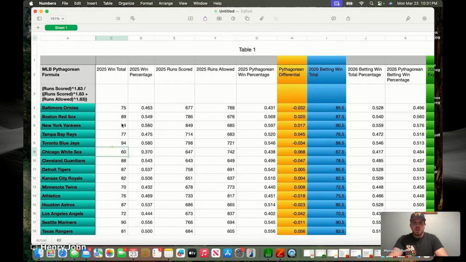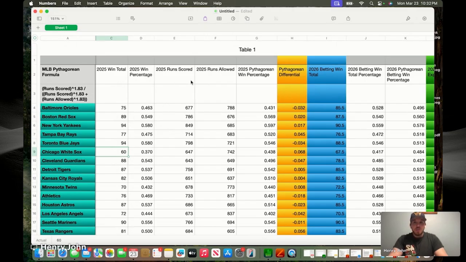So that's this number here, simply translated into a winning percentage based on the total number of games in the season, 162. And so 89 wins equates to a .549 winning percentage for the Boston Red Sox. You'll see that number commonly in just a standard standings table.